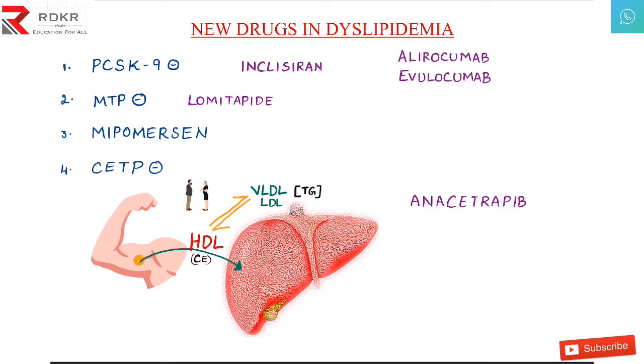In the last session, we discussed anti-dyslipidemic drugs. In this session, we are going to discuss the new drugs which are used in dyslipidemia. We have mainly four groups of drugs. The first one is PCSK9 inhibitor, then MTP inhibitors, Mipomersen and CETP inhibitor. You're probably worried about how to remember all of these, am I right? So I have simplified it for you.